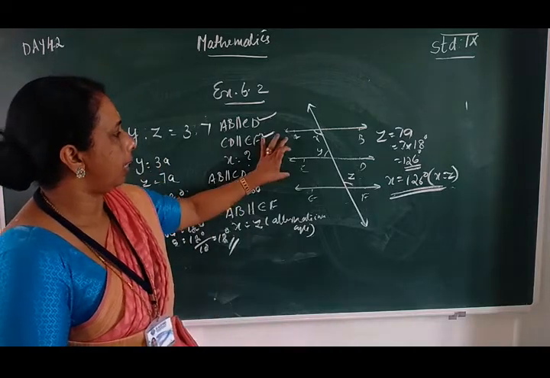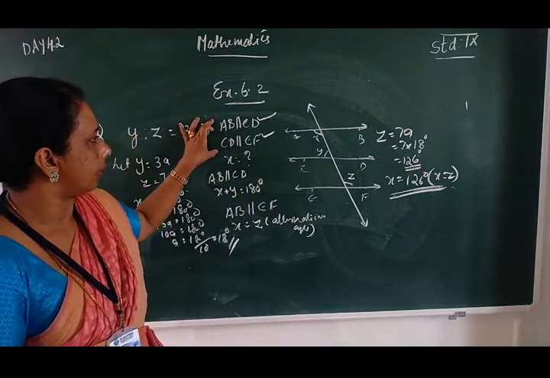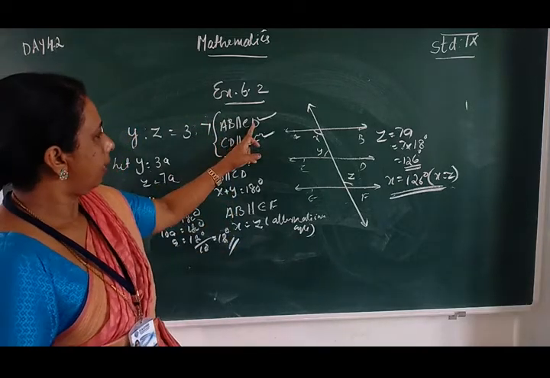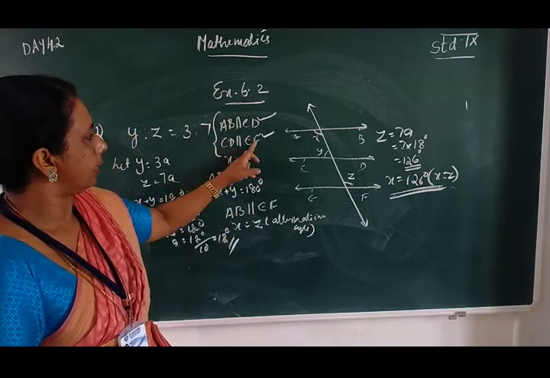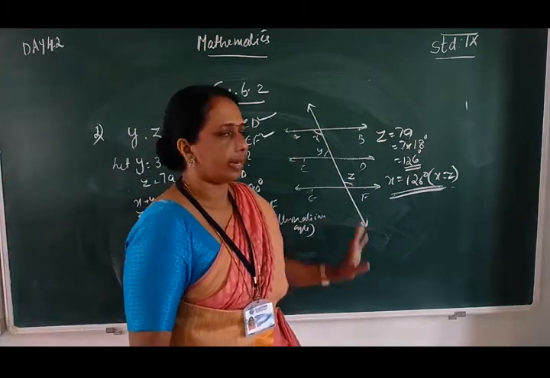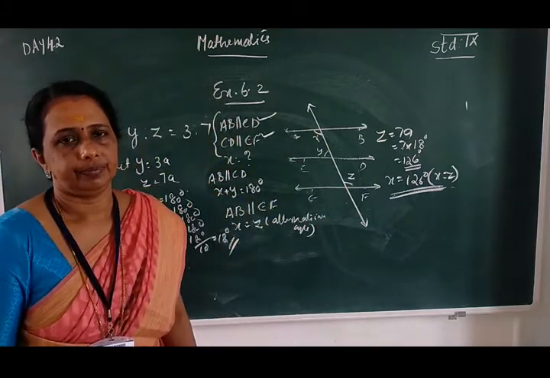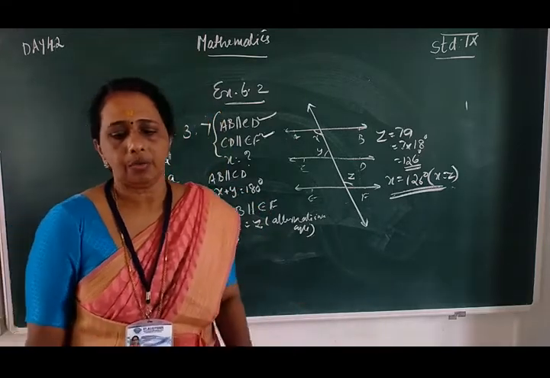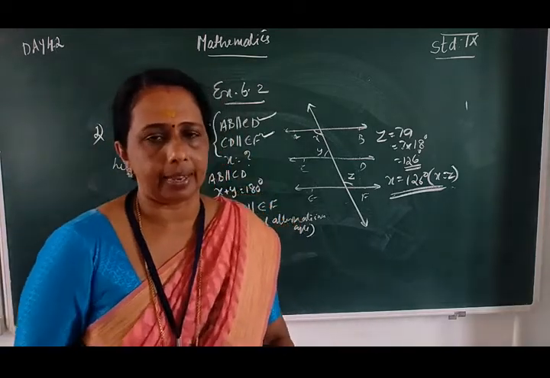Lines parallel to the same line are parallel to each other. Using that theorem, we can solve this. AB is parallel to CD and CD is parallel to EF, so we can say that AB is parallel to EF, so its alternate interior angles are equal. Very easy, because we already studied the properties of angles.